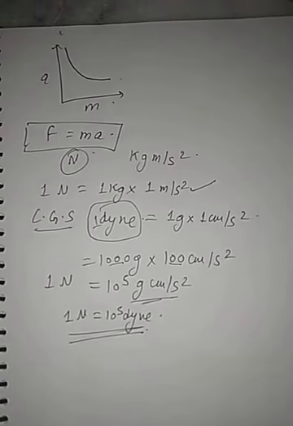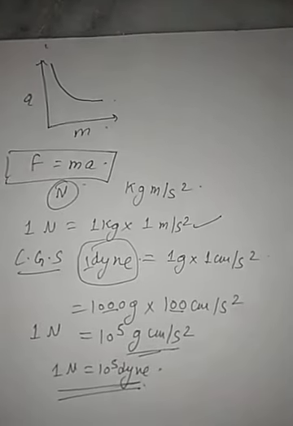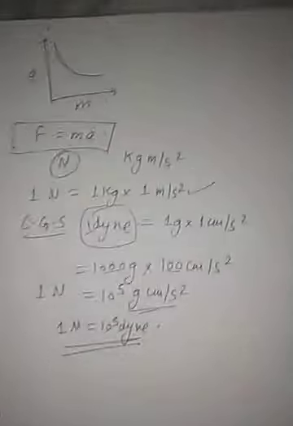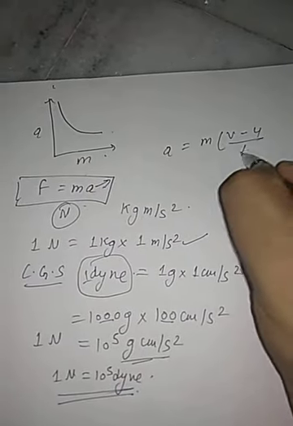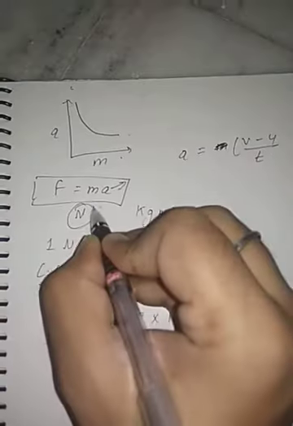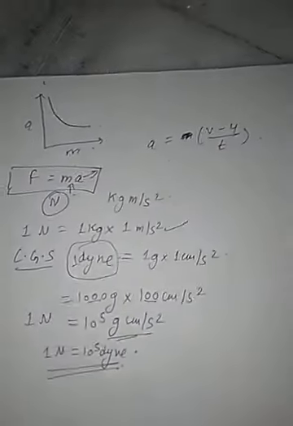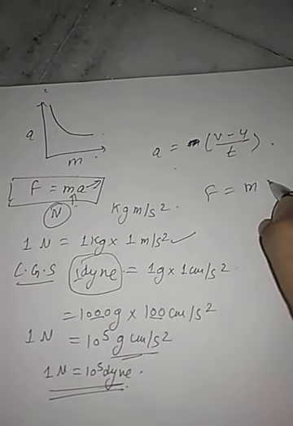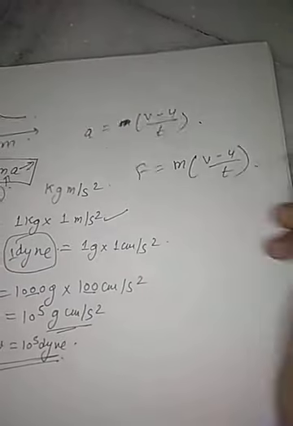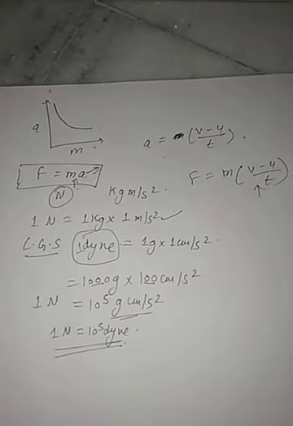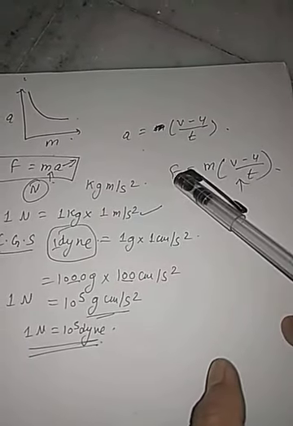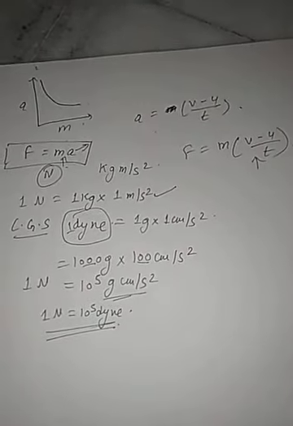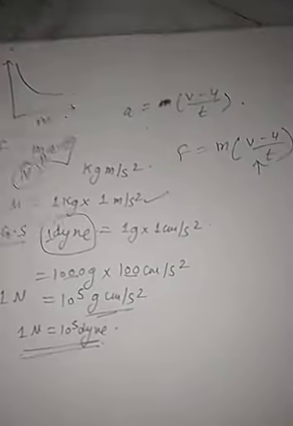I have already told you that Newton's second law of motion also comes with the change of momentum, because what is here a? a is only the change of momentum, m(v minus u) upon t. This m is already included here, that's why a equals (v minus u) upon t. Then F equals m(v minus u) upon t. That means the complete equation is the change of momentum, and according to Newton's second law, Pf minus Pi will be replaced by F, because F is the force applied, then only the momentum of the body gets changed. Clear?